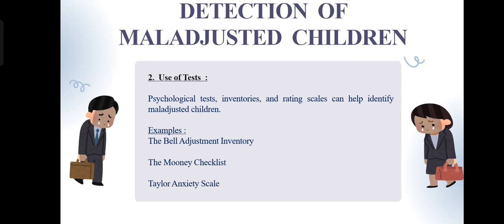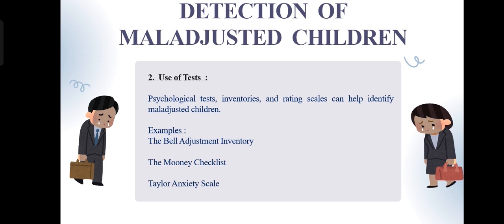The Mooney Problem Checklist helps students express the personal, social, and emotional problems they face. It's not exactly a test with right or wrong answers, it's a checklist. Students are given a long list of possible problems and they check the ones that apply to them. It helps counselors identify specific problem areas in a student's life. For example, if many students check items related to examination fear, the school can plan counseling or stress management sessions.